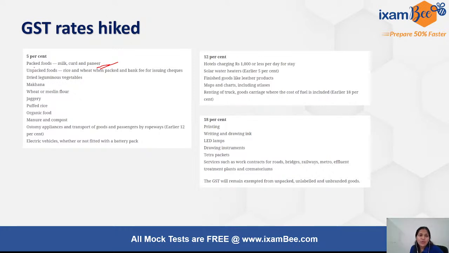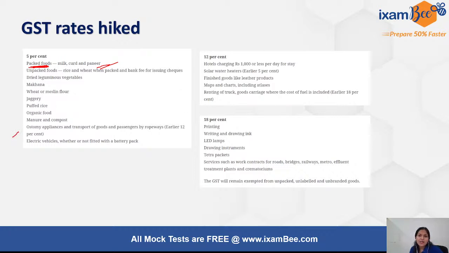However, the thing to note is it is for packed, packaged and branded milk if you are buying. The loose, open products, if sold unbranded, are still under the exempt category.